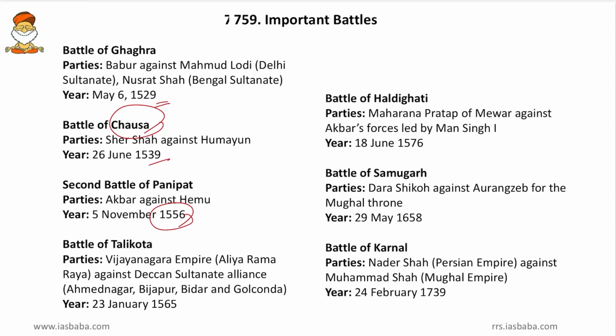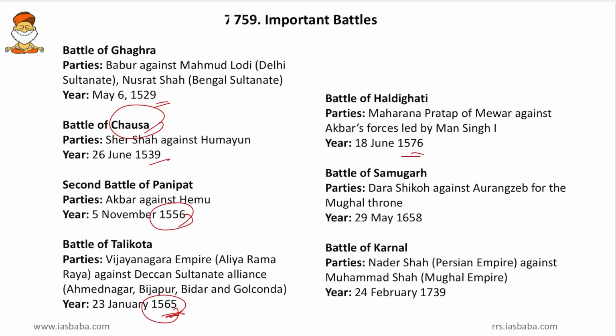Then the Battle of Talikota, that is the Vijayanagara Empire and the confluence of Deccan Sultanates, is worth remembering. So in this battle, the Vijayanagara king Aliya Rama Raya was brought down by the combined forces of the Ahmadnagar, Bijapur, Bidar and Golconda rulers. So this is worth remembering, and that took place in 1565. So this 565, if you remember, you can remember this battle. Then the Battle of Haldighati we spoke of just now, that is between Maharana Pratap and Akbar's forces led by Man Singh. So this took place in the year 1576.